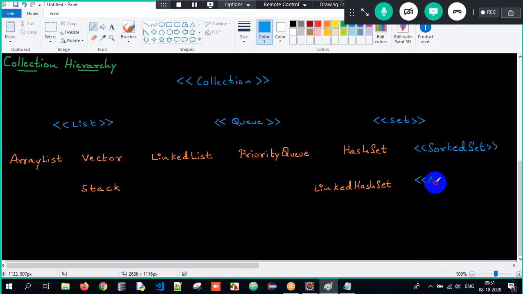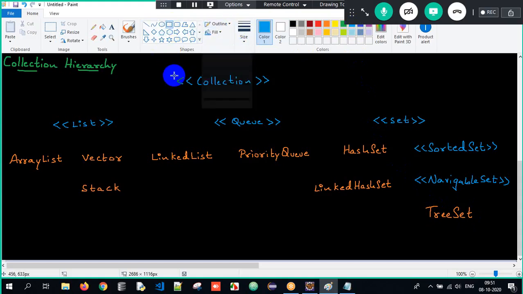And then we have an interface called NavigableSet. And finally comes a class called TreeSet here. So you are supposed to remember all of these. You don't have a choice here, you have to remember it.